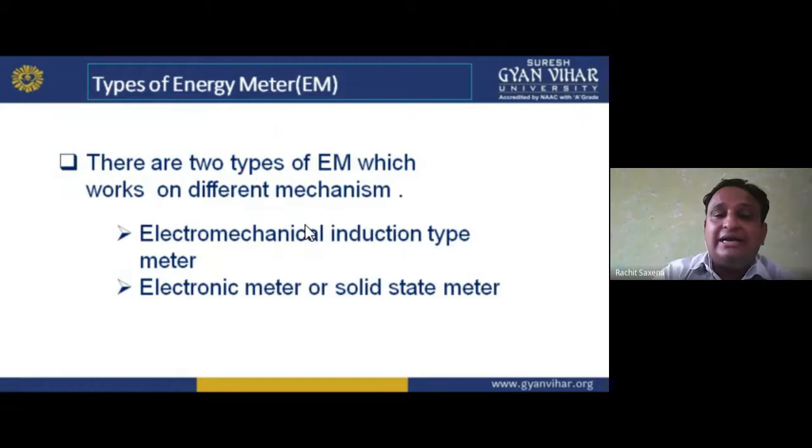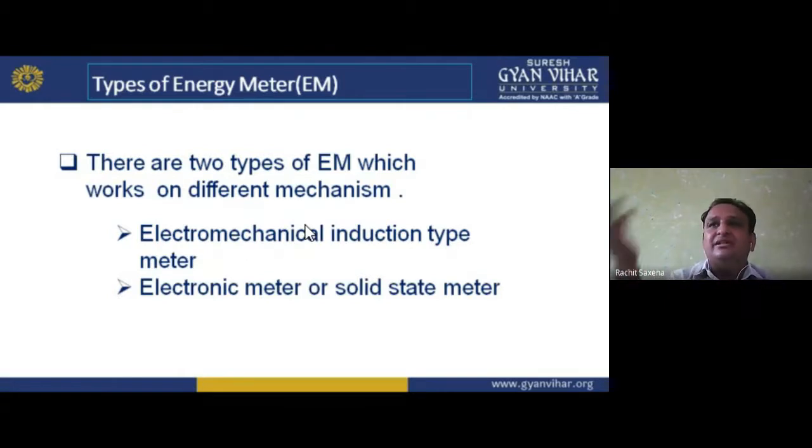Now, types of energy meter. If I'm talking about the energy meter, that is electrical energy meters. There are two types of EM, electrical energy meters, which work on different mechanisms. The first is the electromechanical induction type.